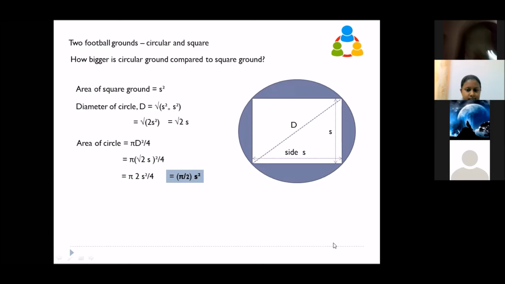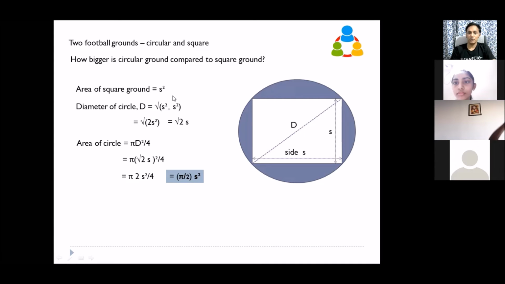Okay, so now you tell me, we want to calculate for two football grounds, how bigger is the circular ground compared to the square ground. If in percentage terms we want to find out, how should we calculate? This is very similar to how taller is Avinash compared to Keshav. How bigger is circular ground compared to square ground in terms of percentage?